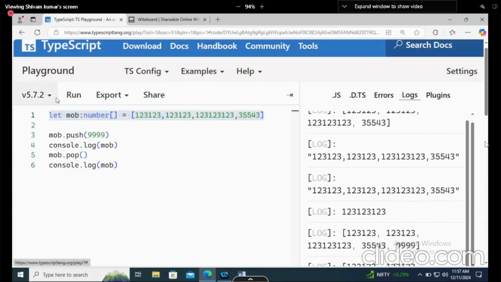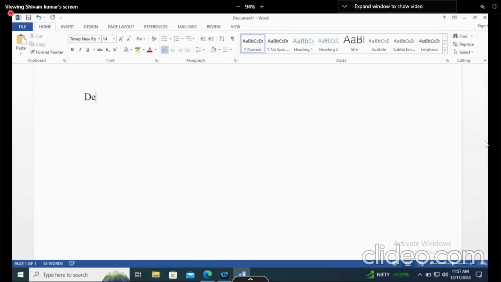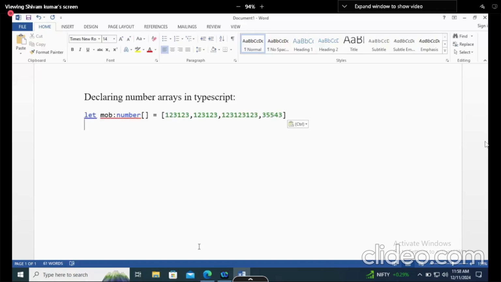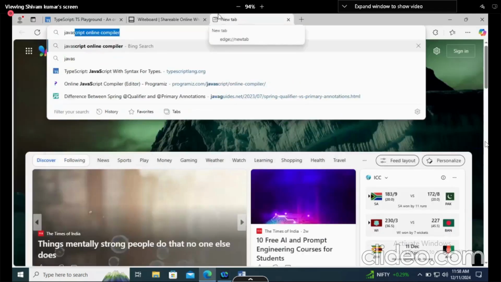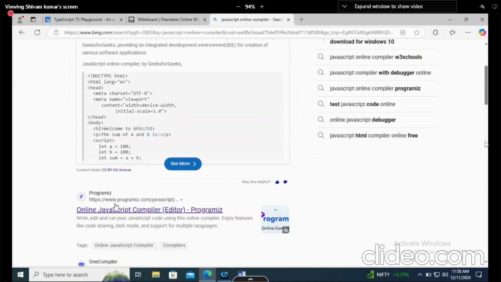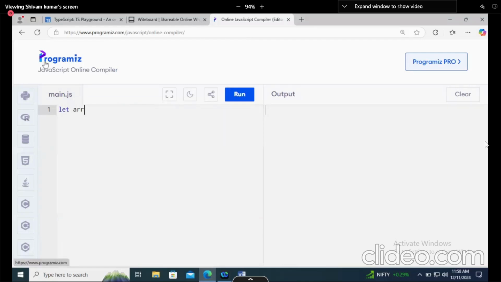Boolean arrays can also be declared, but we don't use them anywhere. Declaring number arrays in TypeScript. But the case is, JavaScript arrays are a little more flexible because there is no need to declare the type, and in a single array you can store any value.